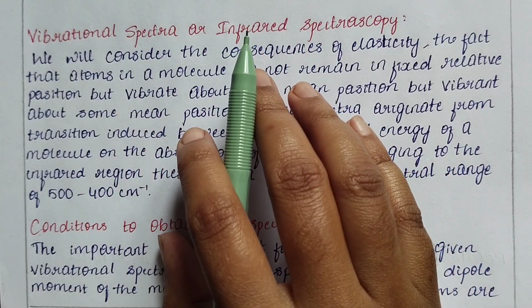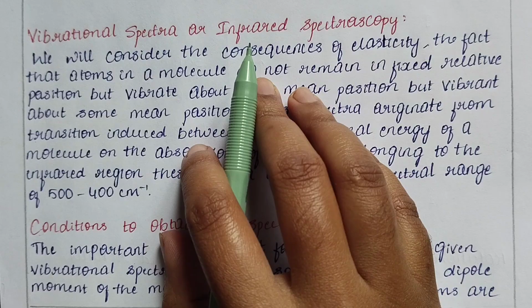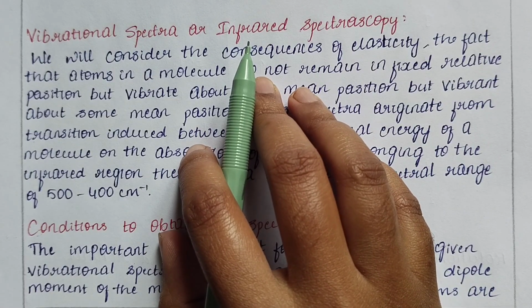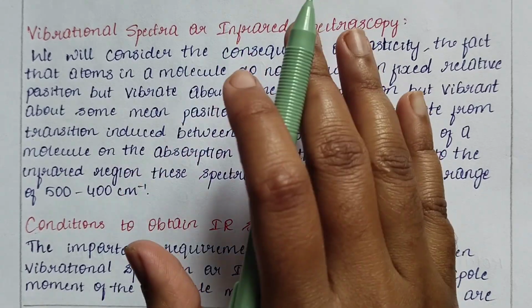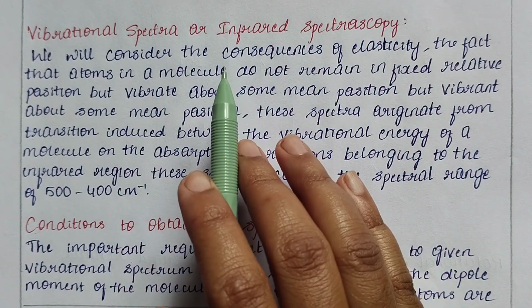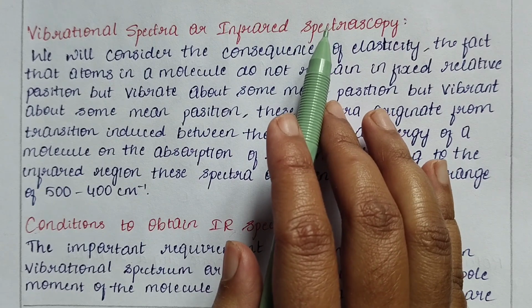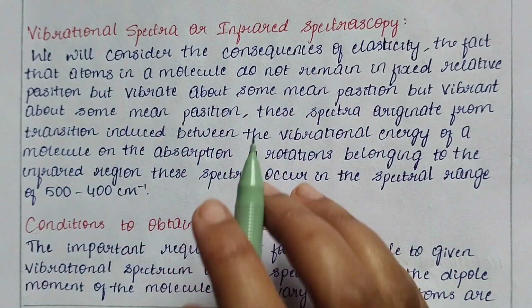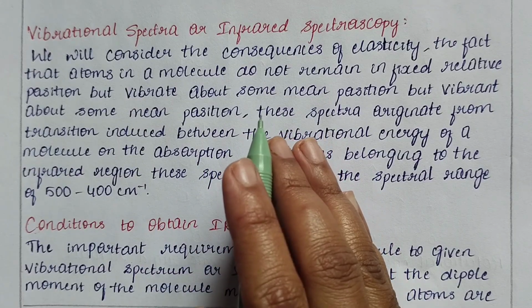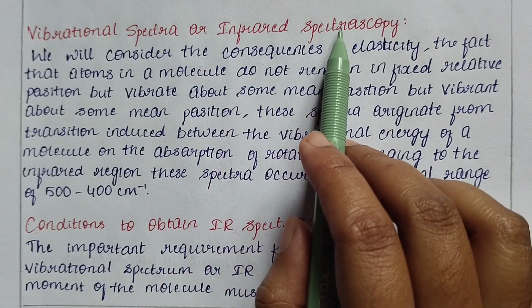In our previous video, we saw that some spectroscopies need specific conditions. For example, to obtain a molecular spectrum, the molecule should have a permanent dipole. In a similar way, for a molecule to be active in infrared spectroscopy, it should be vibrational. That means the bond should have a vibrational energy level that leads to the occurrence of infrared spectroscopy.